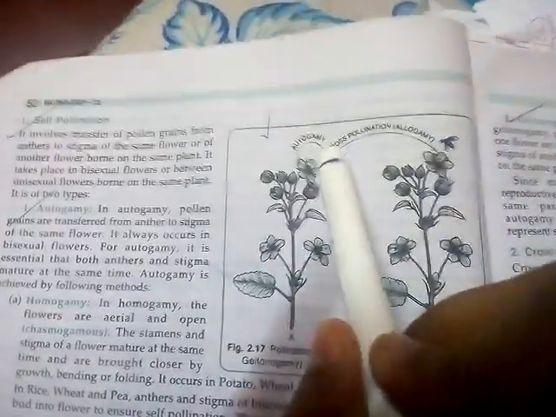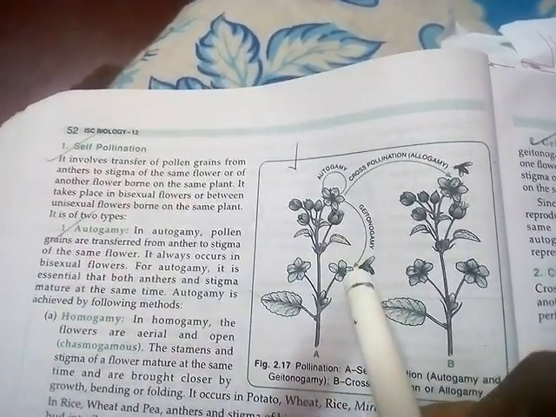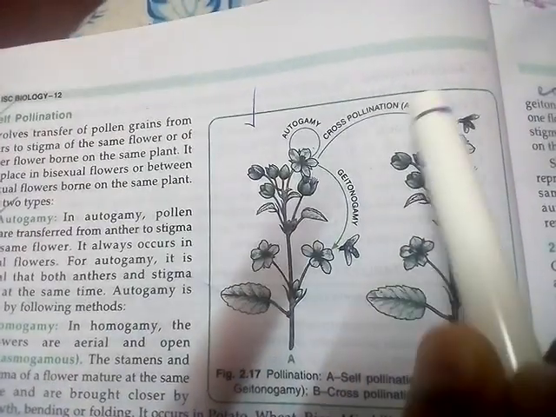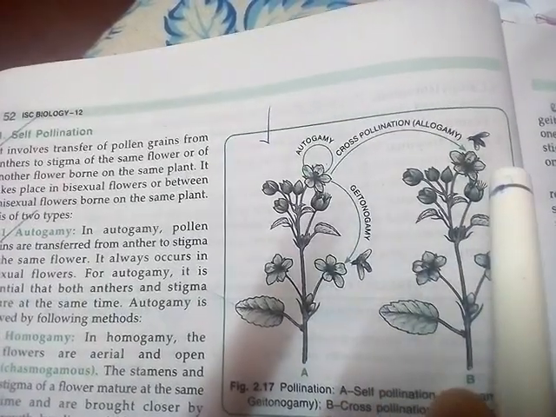So here this is autogamy, within the same flower. This is geitonogamy, within different flowers of the same plant. And cross pollination or allogamy or xenogamy, different flowers of different plants. Clear?